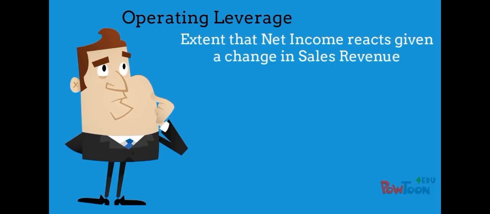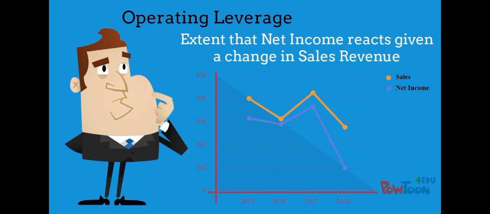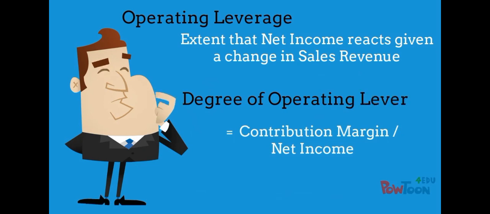Operating leverage is the extent that net income reacts to changes in sales levels. The degree of operating leverage is a measurement of that reaction. We calculate it by dividing the contribution margin by net income.